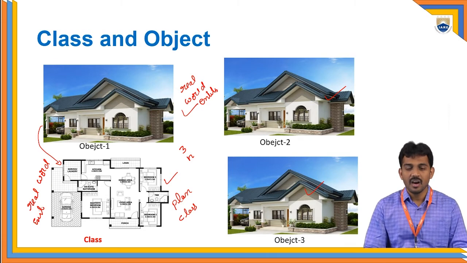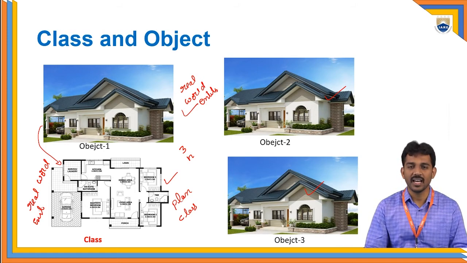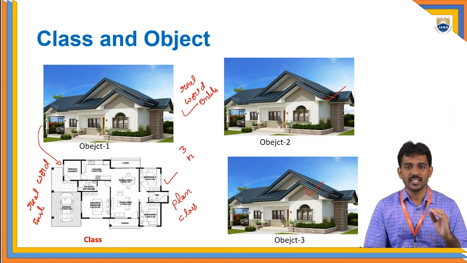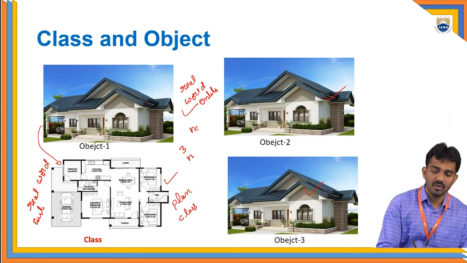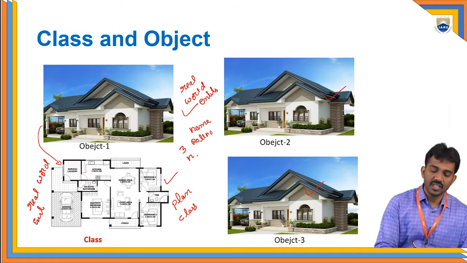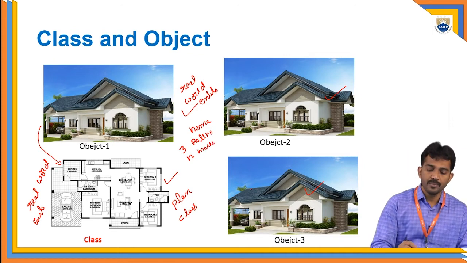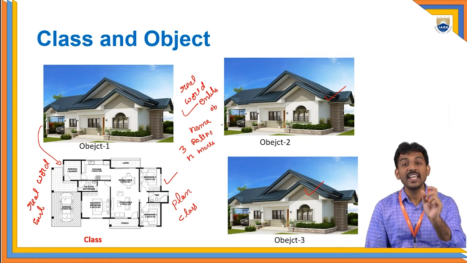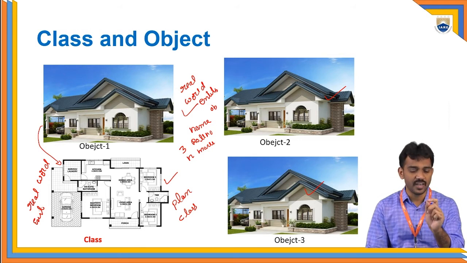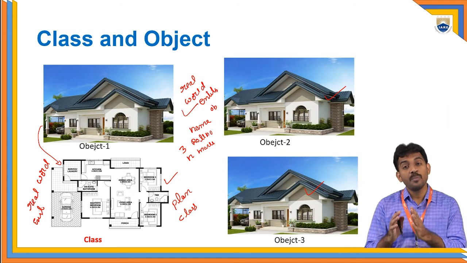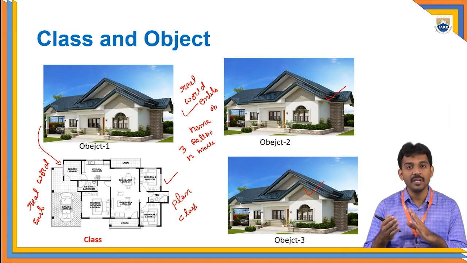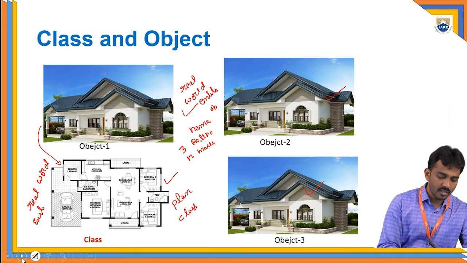Is this clear? I will give one more example. For example, student is a class. What are the characteristics of a student? Every student has a name, a roll number, and some marks, for example. If you take the first object, object 1, it has a name, but the name value is different. Like the roll number, the first student has a roll number also, but the roll number may be different. Is this clear?